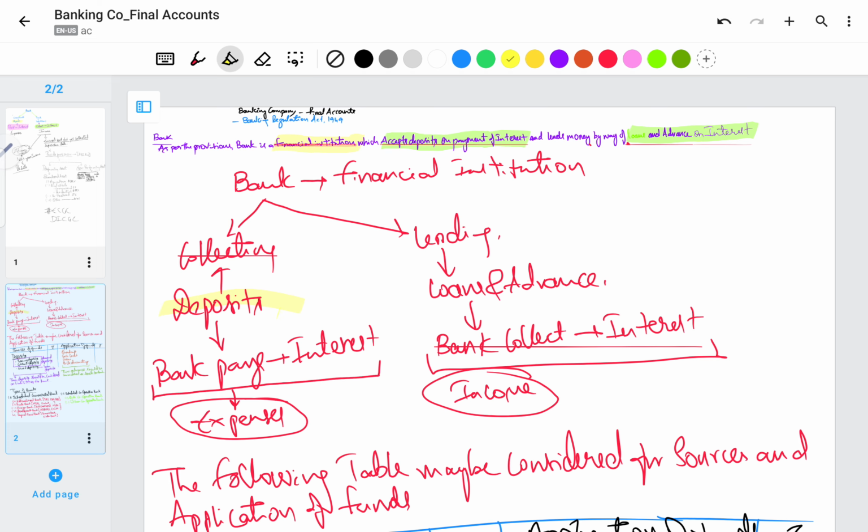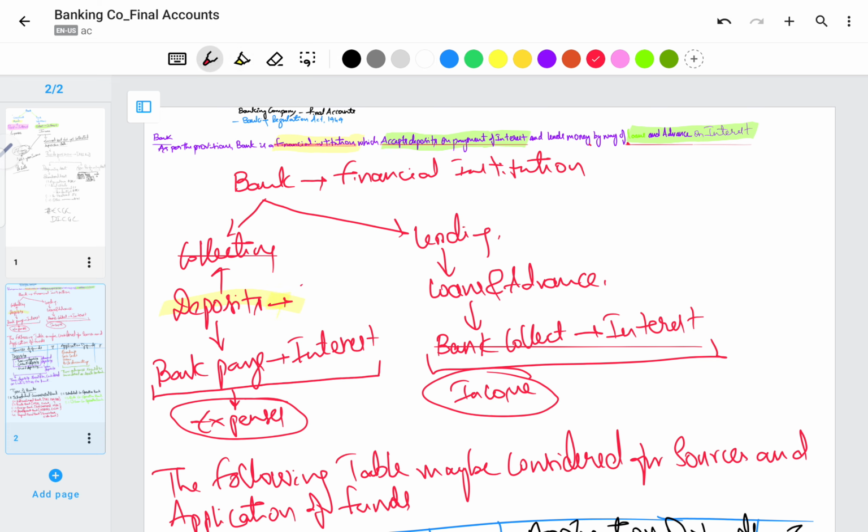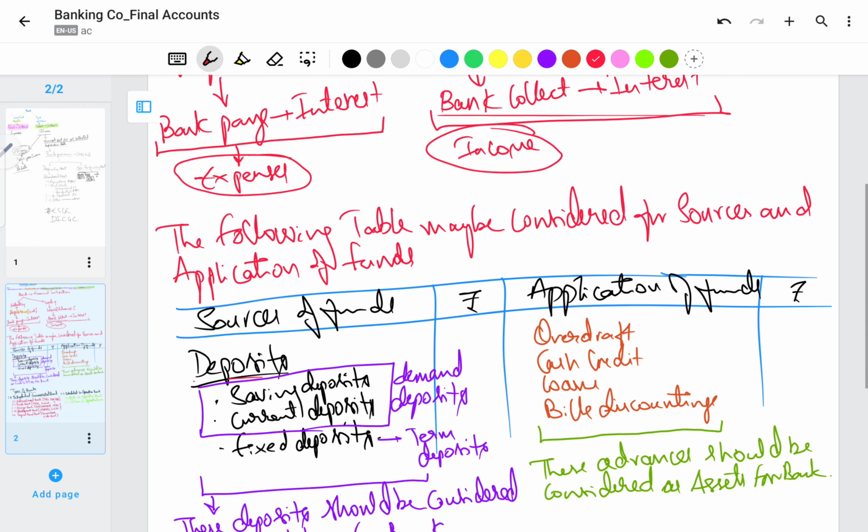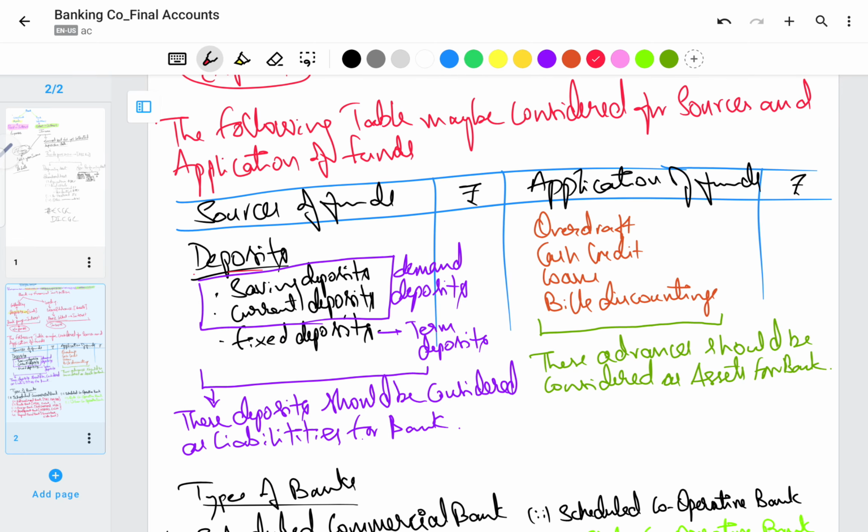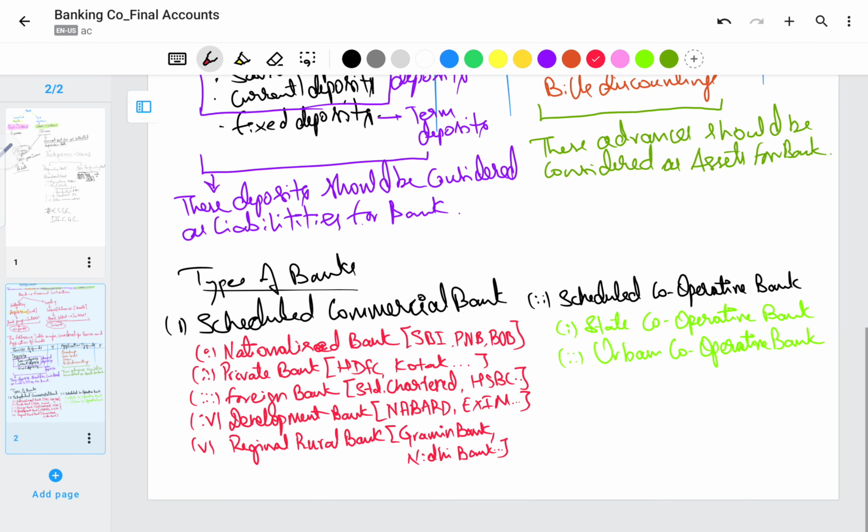Now, deposits are also known as liabilities, and loans and advances are also known as assets. That's what we discussed later, sources of funds and application of funds. Then we discussed scheduled cooperative banks and scheduled commercial banks, which are known as types of banks. These are the two major types of banks. Under major types we have subdivisions.